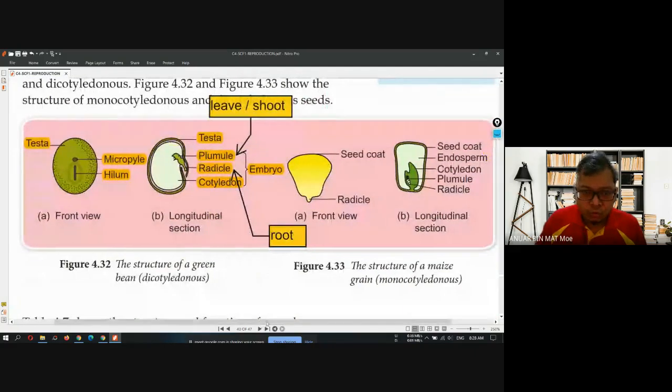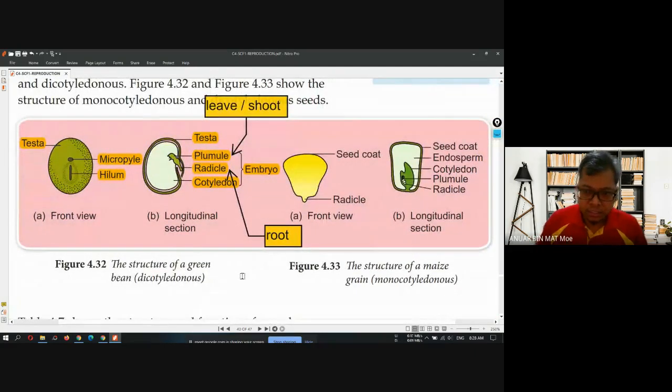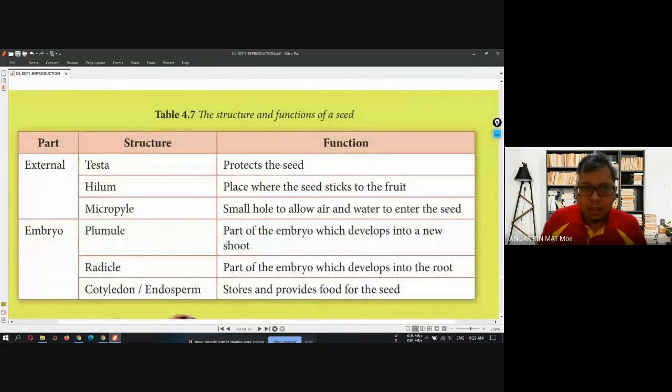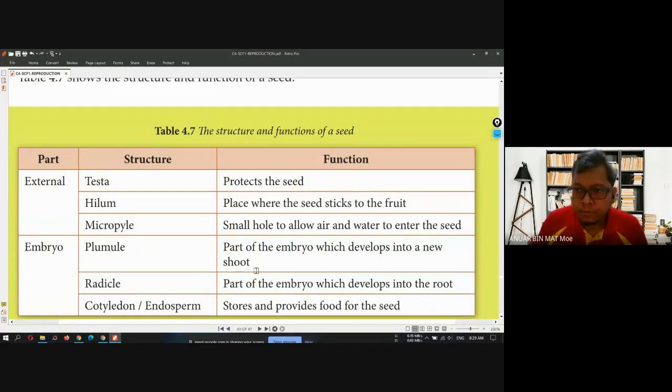I need you to draw the structure of seed, figure 4.32 and figure 4.33. There are two types of seed here. You draw and label the seed, and then you also copy table 4.7, the structure and function of the seed, inside your exercise book. Is it clear?